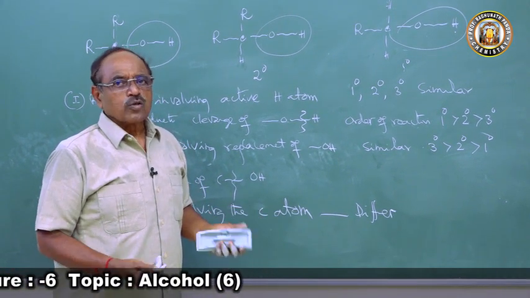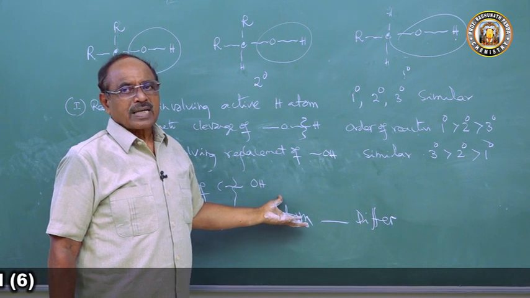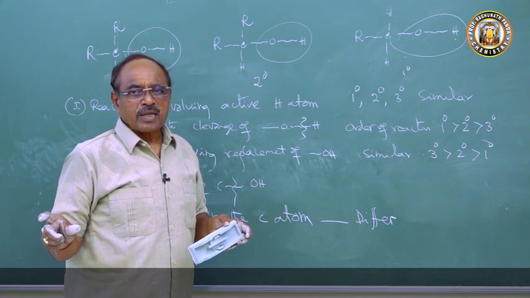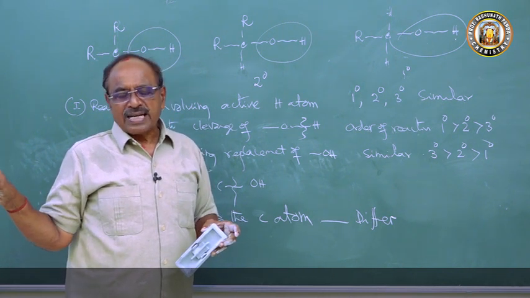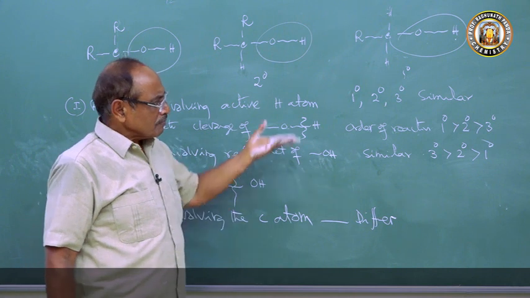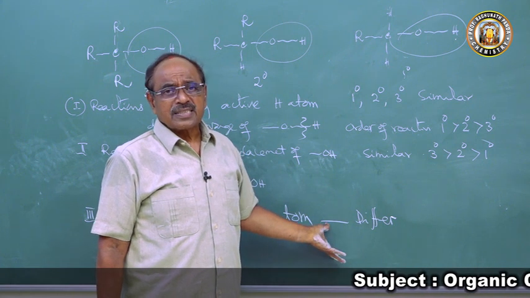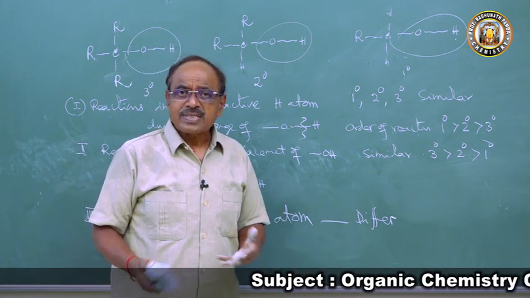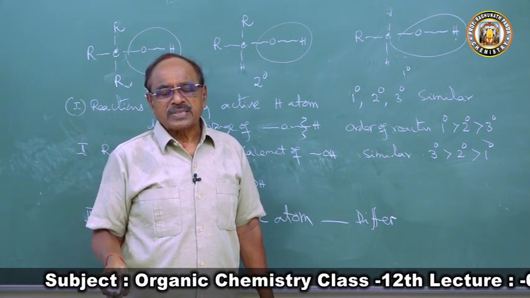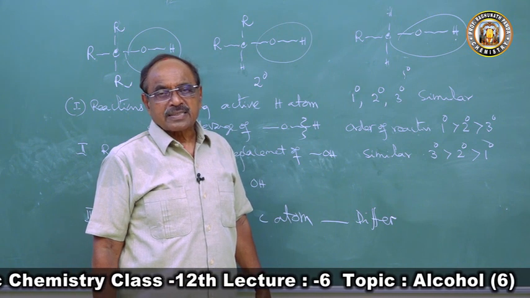Next class we will see what types of reactions the alcohols will give. Taking these 3 into account, we will classify the reactions and the reagents that alcohol takes. Looking at our syllabus and the syllabus of entrance exams, we will be discussing the chemical properties of alcohol. In some properties, primary and secondary alcohol will exhibit similar properties, and in some properties the tertiary alcohol will give different ones. We also have in our syllabus the distinguishing tests for alcohol, primary from secondary from tertiary. We can discuss that also, keeping this fundamental concept in view.